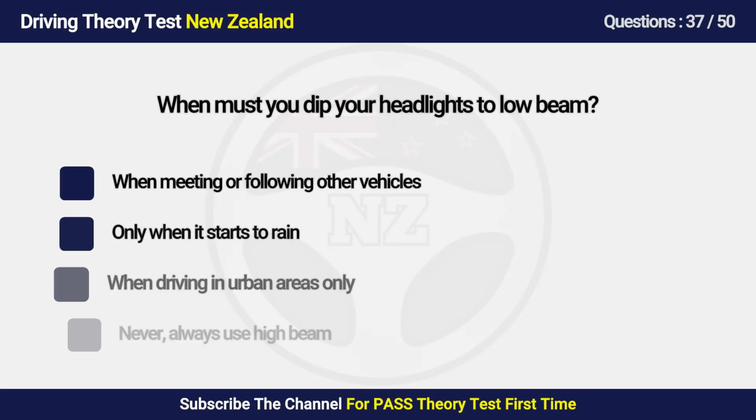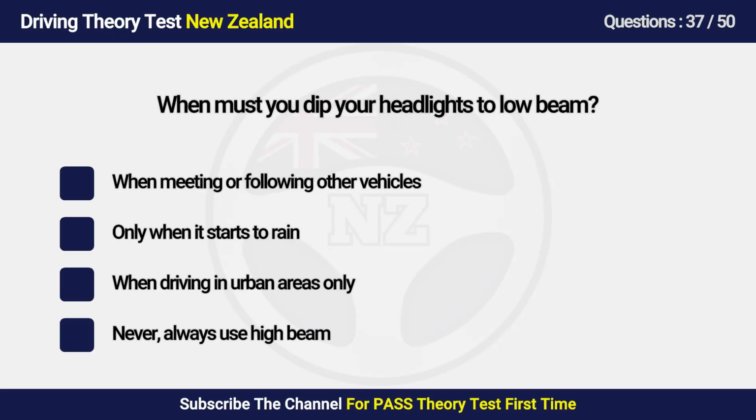Question 37. When must you dip your headlights to low beam? A. When meeting or following other vehicles. B. Only when it starts to rain. C. When driving in urban areas only. D. Never, always use high beam.